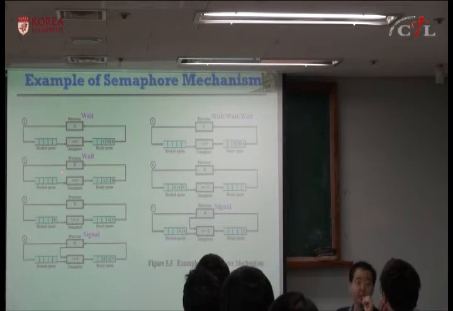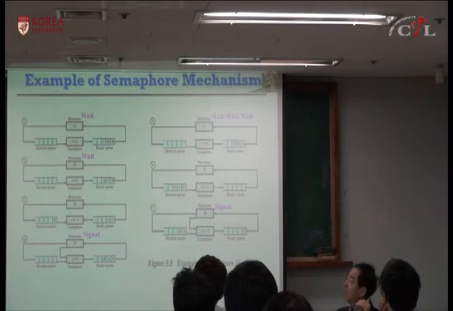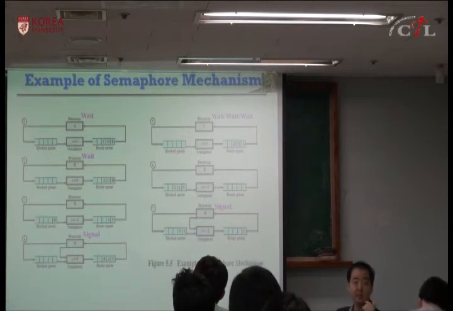Otherwise, it can never access the semaphore. If it's 0 or more, then the semaphore is available, and that's okay. But if it's less than 0, it means you have to block.